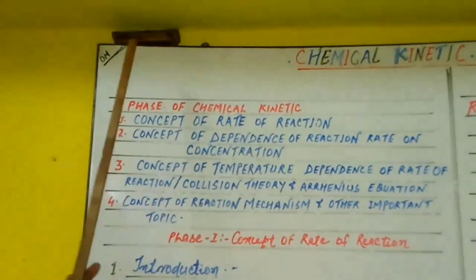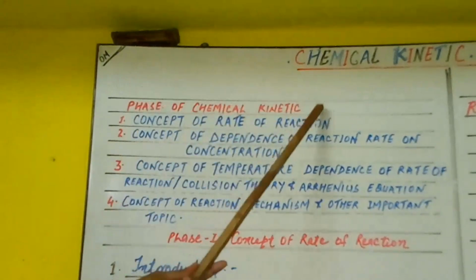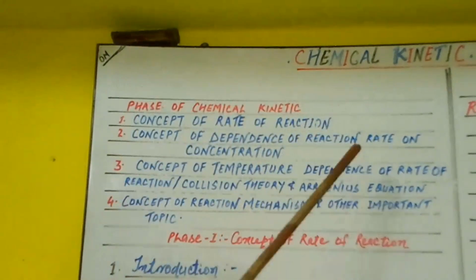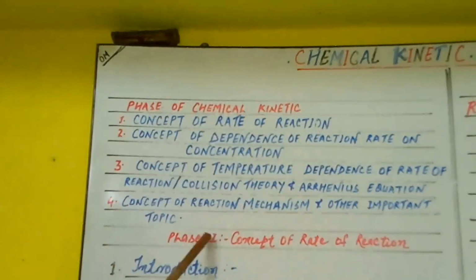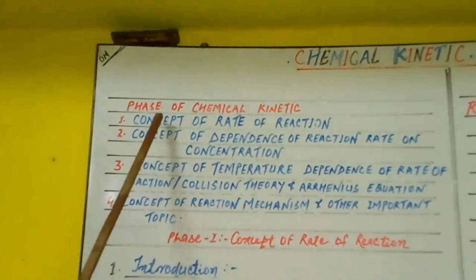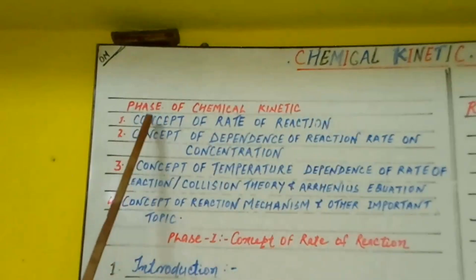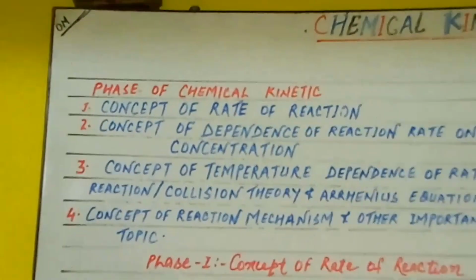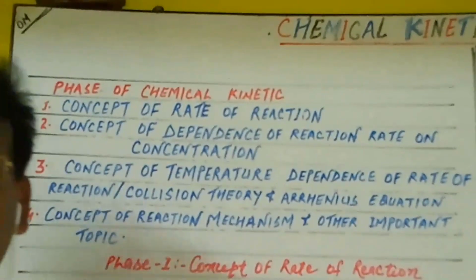That means the phases of chemical kinetics, that means the parameters of chemical kinetics, in which we study one by one a number of topics under the following headings. The first phase consists of the concept of rate of reaction. What is the first phase? The concept of rate of reaction, in which we discuss fast reactions, slow reactions and moderate reactions.